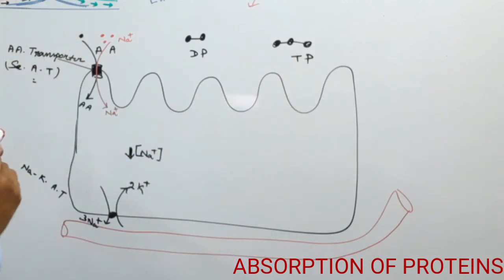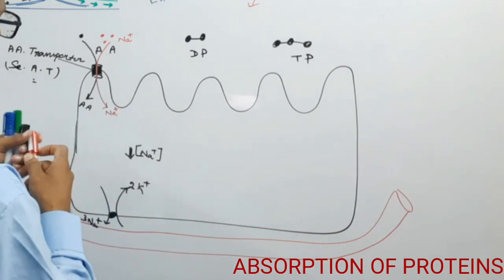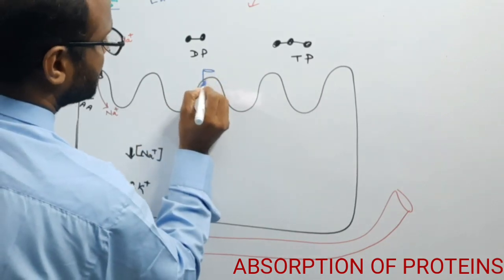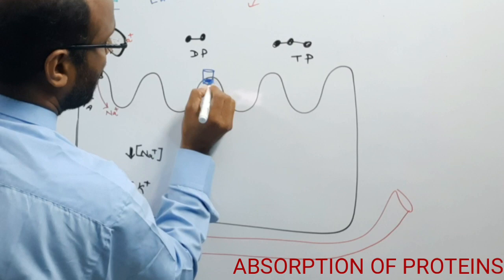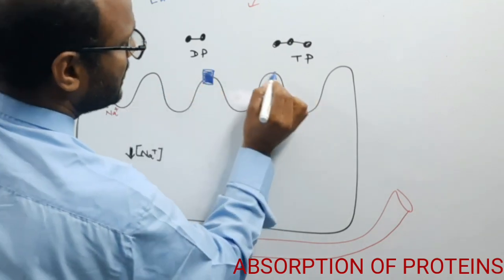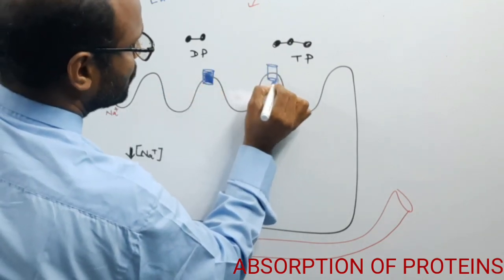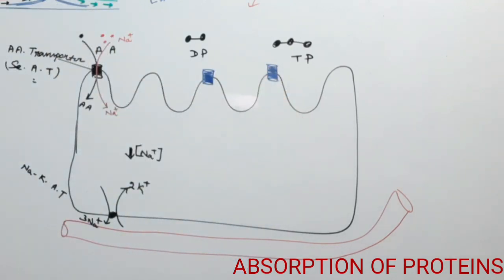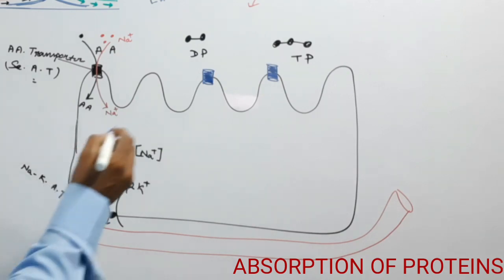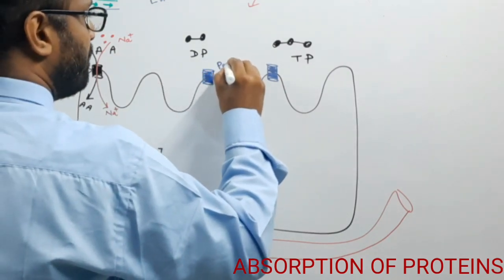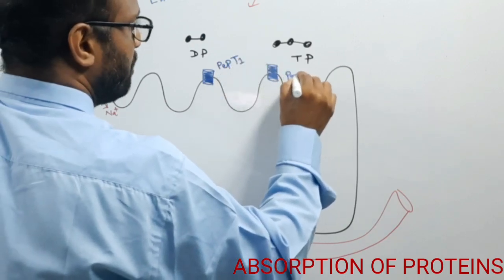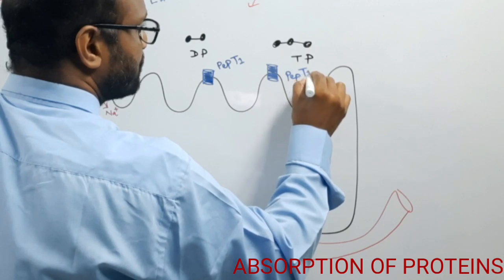Okay. So there is a gate, and this gate allows the dipeptides. This gate allows only dipeptides, and it also allows the tripeptides, and these gates are known as PEPT1, peptide transporter 1.